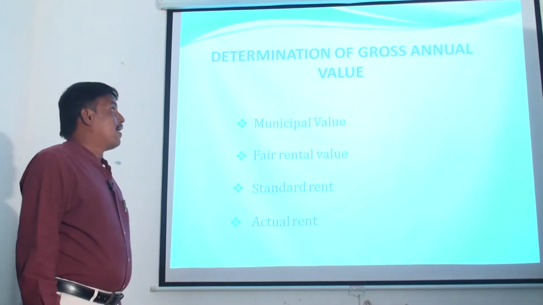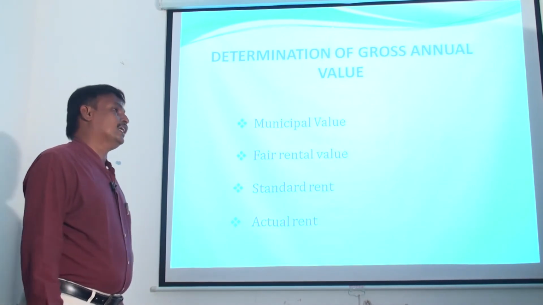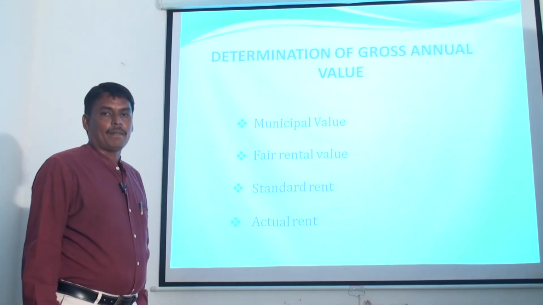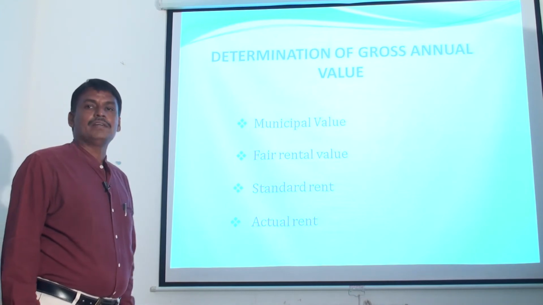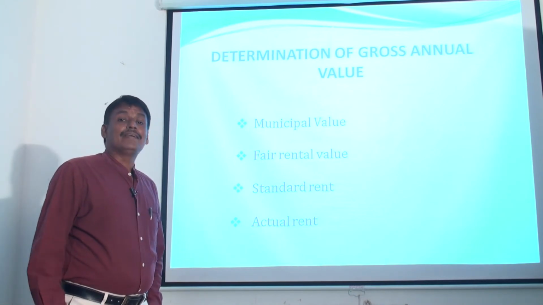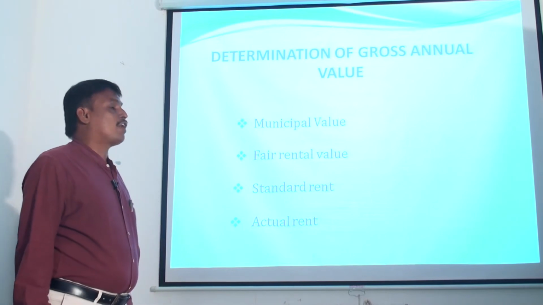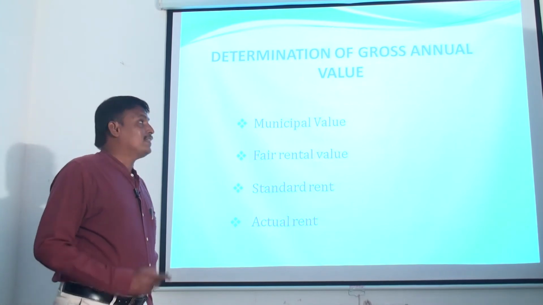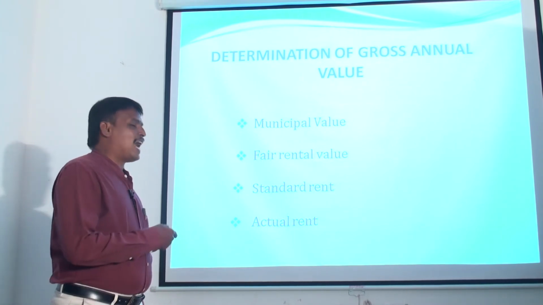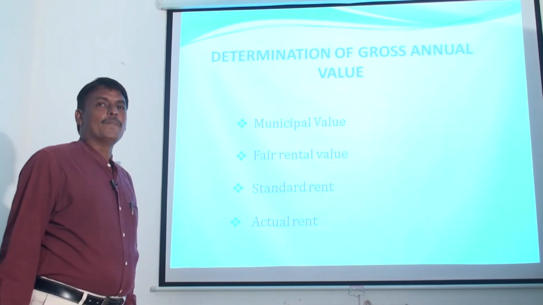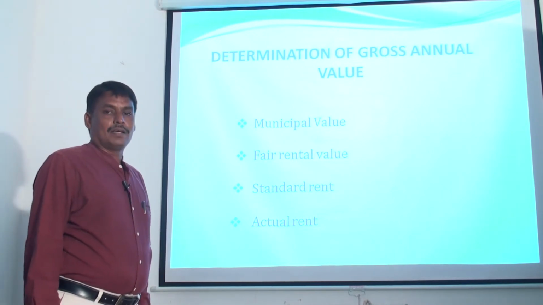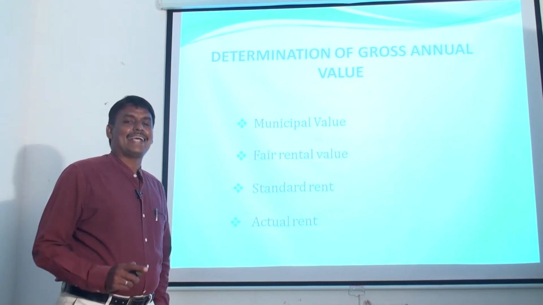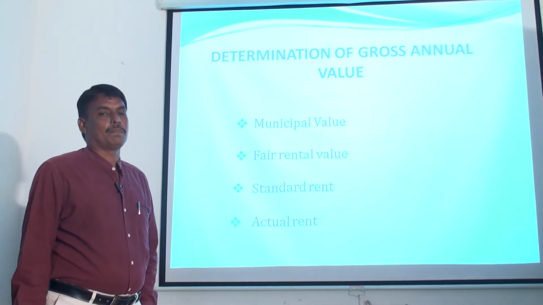The next one, determination of gross annual value. The income from house property is not determined on the basis of actual rent received from the tenant. It is determined only on the basis of gross annual value of the house property. To determine the gross annual value, the following values should be considered. First one, municipal value. It means it is fixed by the local authority to levy tax against the property. It is called as municipal value.